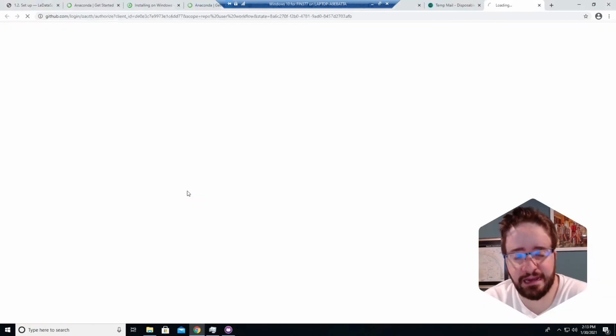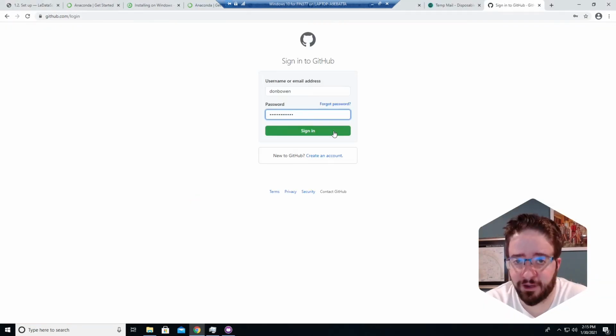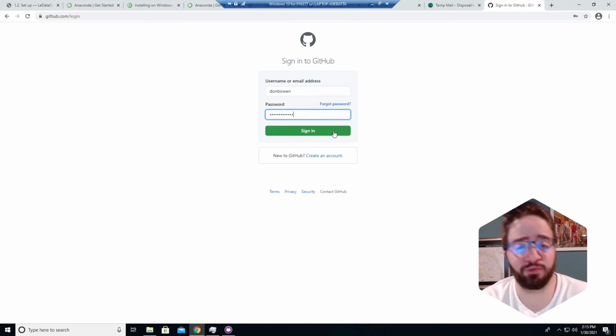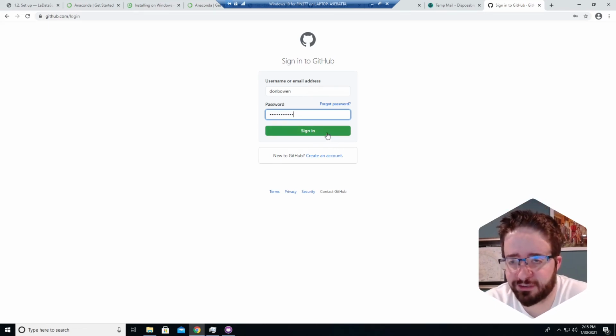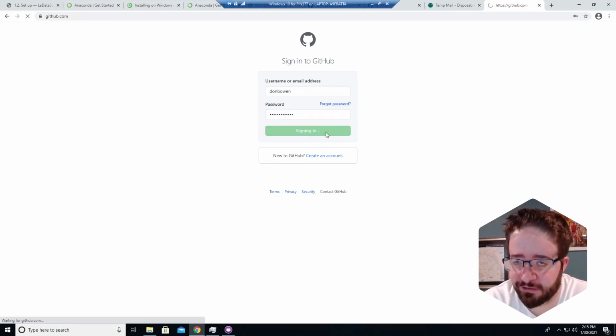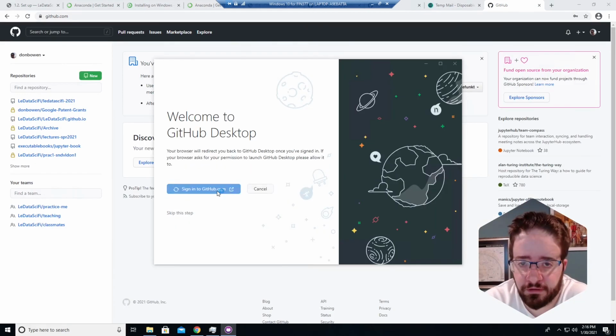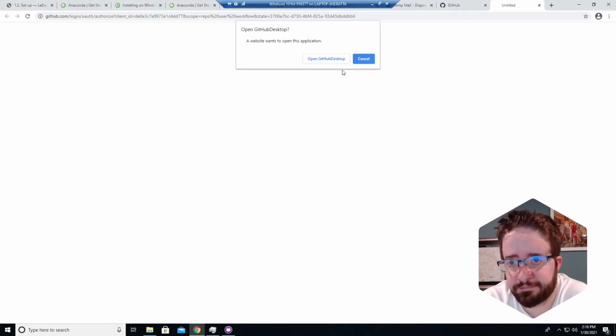Let's sign in. All right, I had to log in with my real GitHub account because GitHub flagged my temporary practice account as spam. So let's log into the real one and sign in. It asks me to open GitHub Desktop.